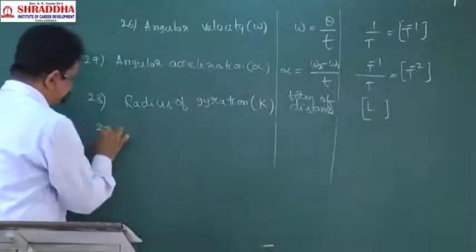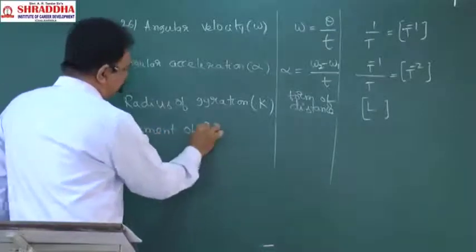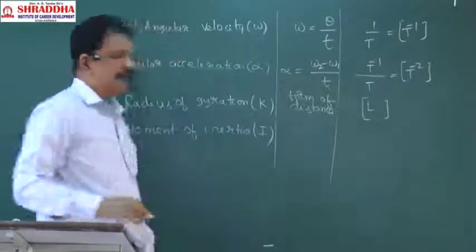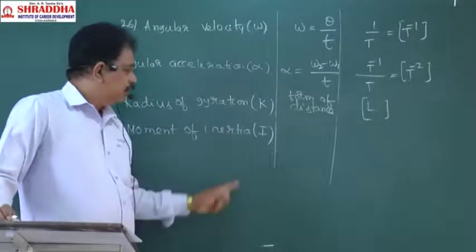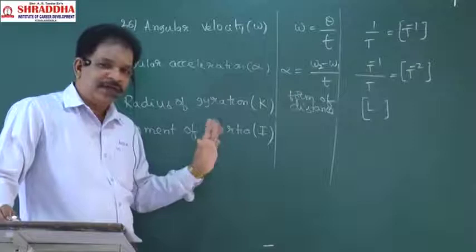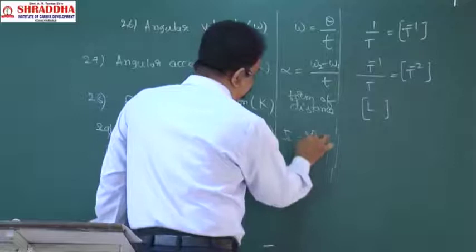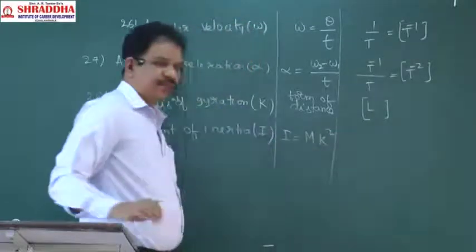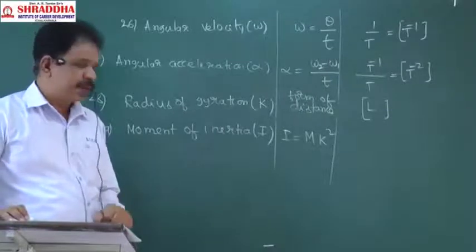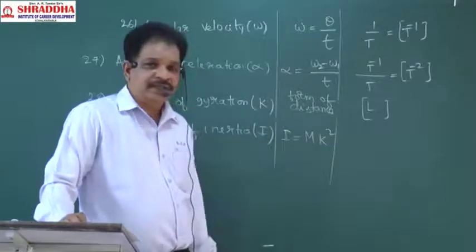Next, moment of inertia. It is indicated by the letter I. This also you don't know. What is meant by moment of inertia? Now no need to learn all of this here. Its formula will be mk square. M is mass, k is radius of gyration.